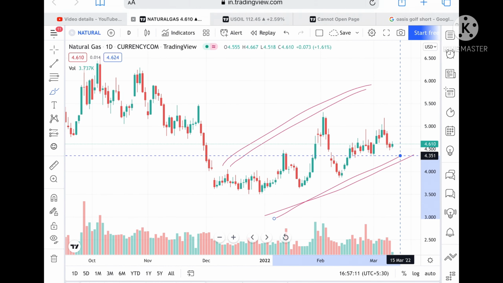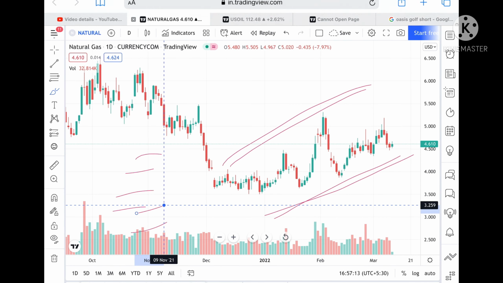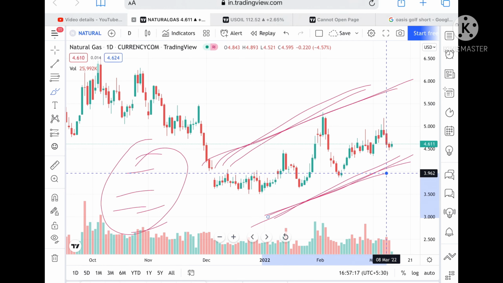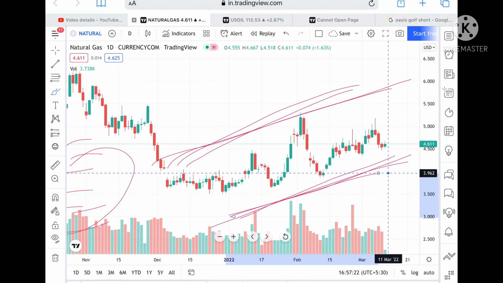But I'm telling you as per your trading as well as for investing purposes. For a longer view, you always check a larger view. If you're trading for a week or a month, then you have to check the chart as per that.